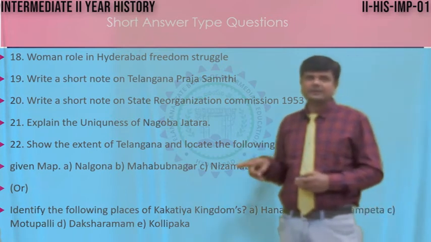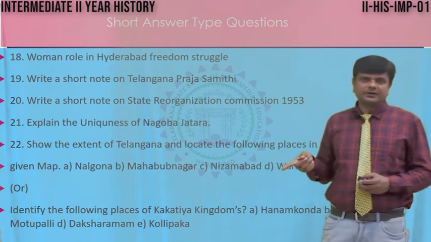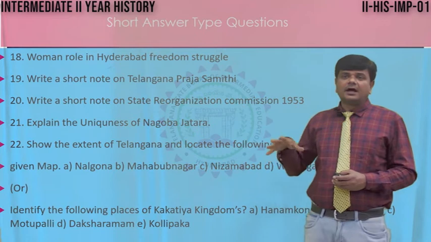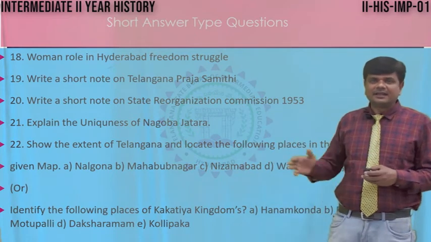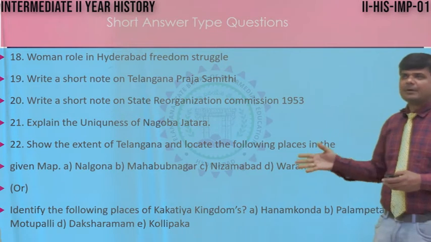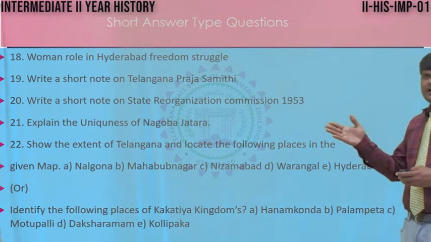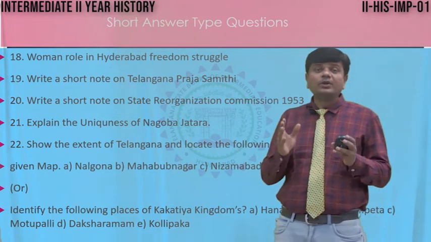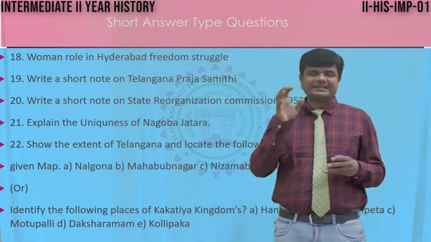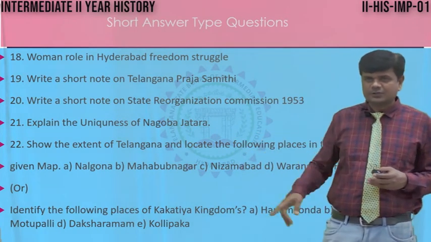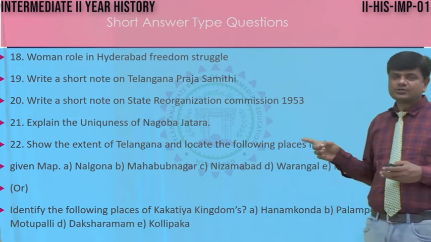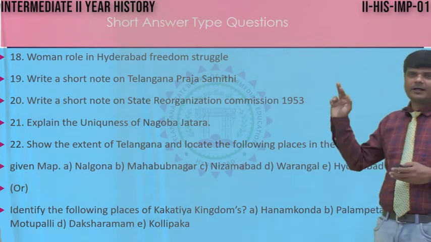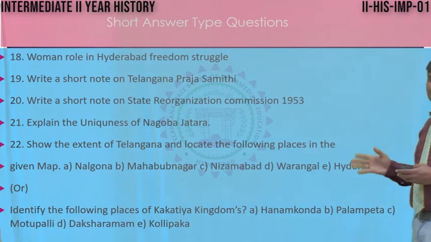Question 22 is compulsory. As I mentioned, if you attempt the question, definitely you can get 5 marks because it consists of a Telangana map. Here, you have to locate the places. Given here are Nalgonda, Mahbub Nagar, Nizamabad, Warangal and Hyderabad. These are the old districts of Telangana. So, students, concentrate on the old districts, not the new. Only 10 districts are there. Out of 10, 5 are compulsory. This is a very easy one. In question 22, you have to remember the old districts of Telangana: Nalgonda, Mahbub Nagar, Nizamabad, Warangal and Hyderabad.